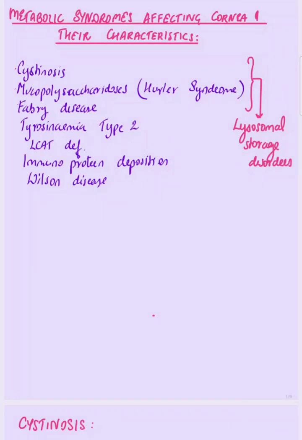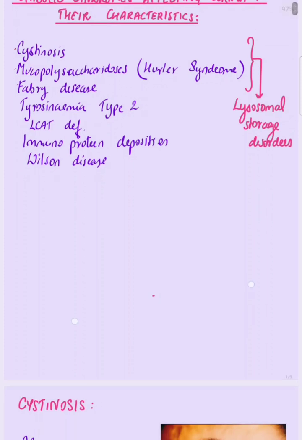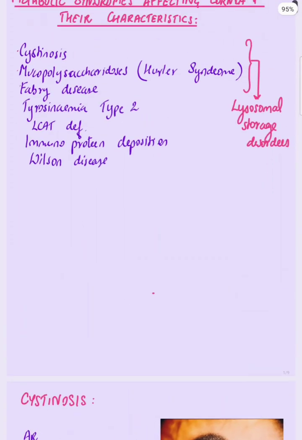Cornea might be involved in different systemic metabolic syndromes. Common ones are cystinosis, mucopolysaccharidosis, also known as Hurler syndrome, Fabry disease, tyrosinemia type 2, lecithin cholesterol acyl transferase deficiency, immune protein deposition, and Wilson disease. Out of these, cystinosis, mucopolysaccharidosis (Hurler syndrome), and Fabry disease are lysosomal storage disorders.